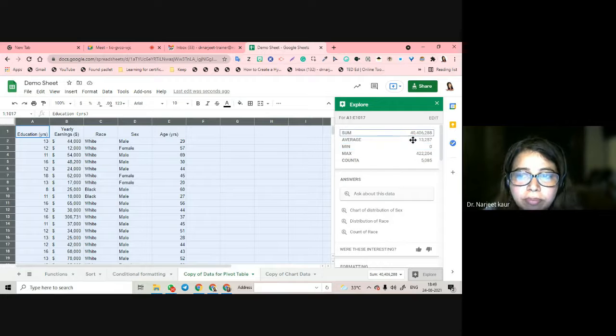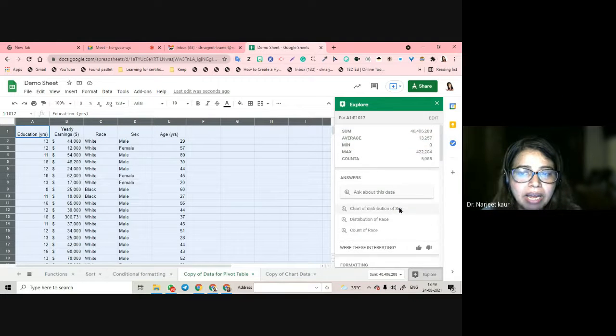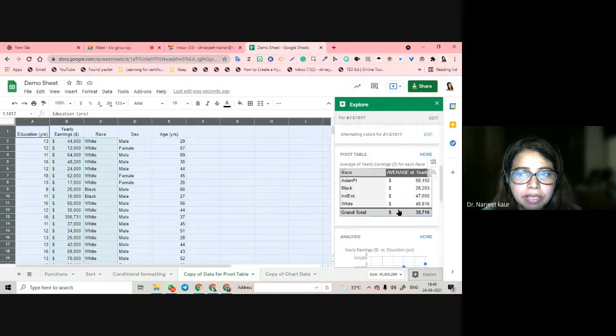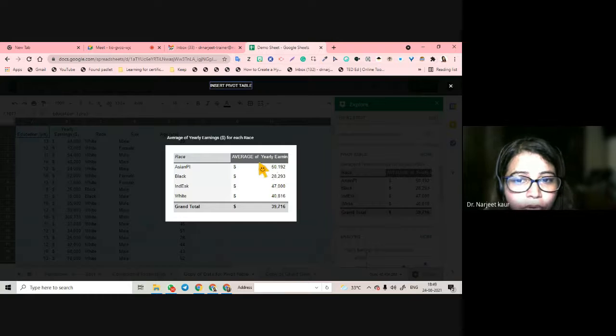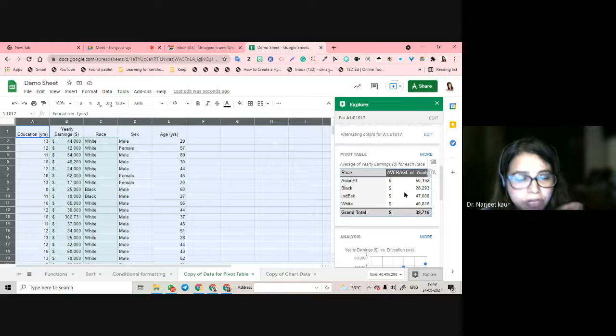It is giving you the sum, it is giving you average, minimum, max. All these things are being given, and it is also giving you a pivot table race wise. This is what you are going to be tested. I'm telling you, average and grand total. अगर आपने चेक करना है तो यहाँ जरूर चेक करिएगा.